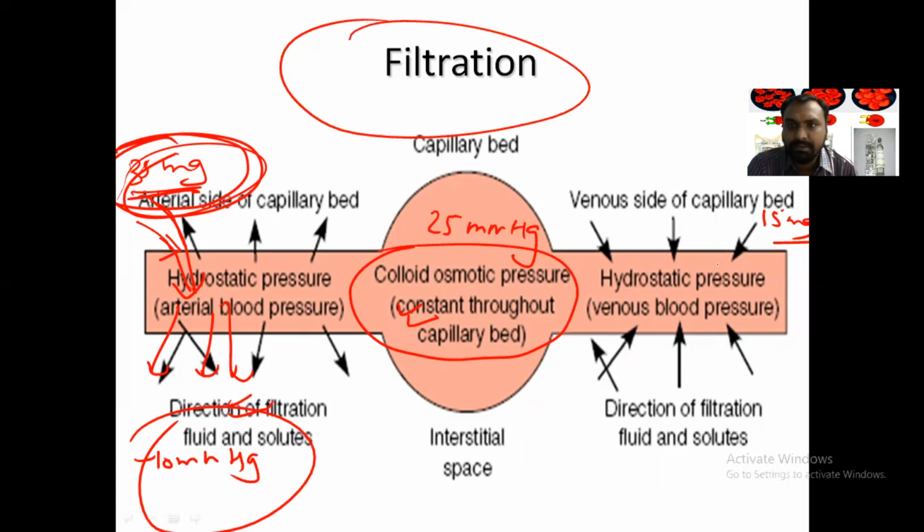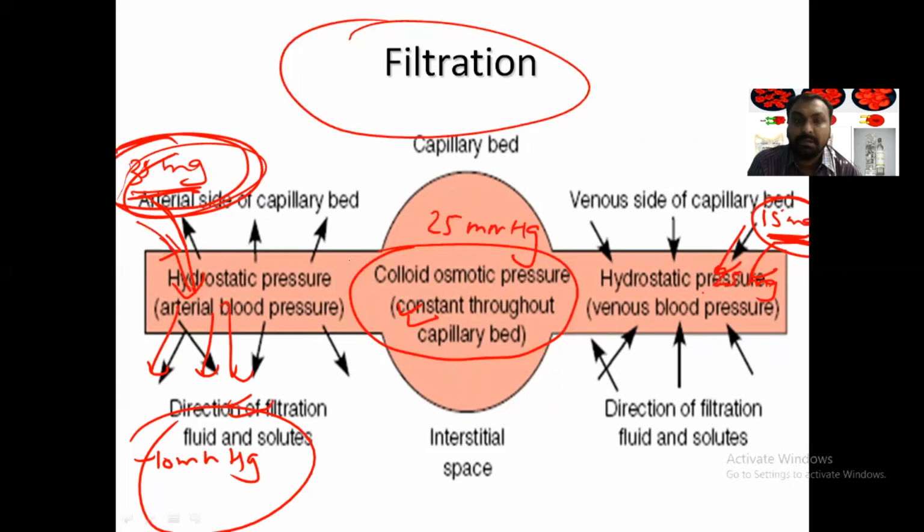Now what will happen at the venous end? The colloid osmotic pressure is the same, 25, but the hydrostatic pressure is less, 15. Wherever the pressure is more, the water will be drawn. So at the venous end, water will come back in. That is how the fluid is maintained.